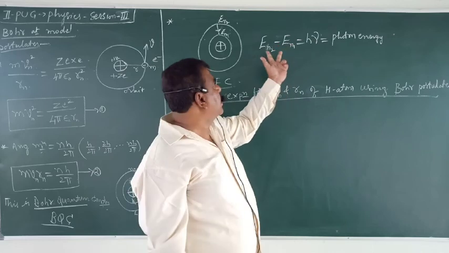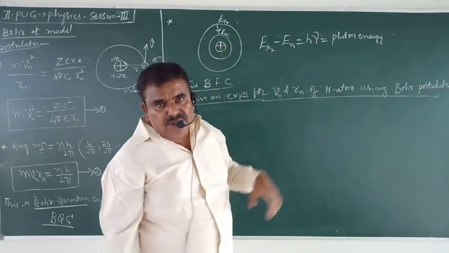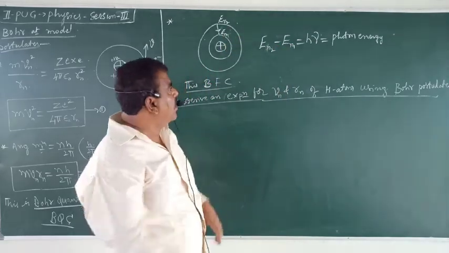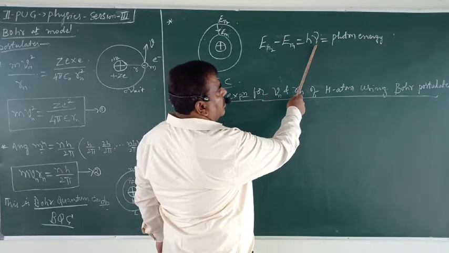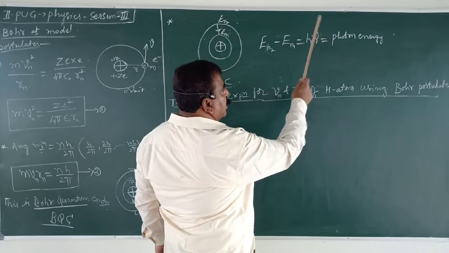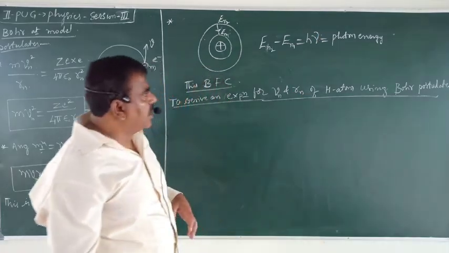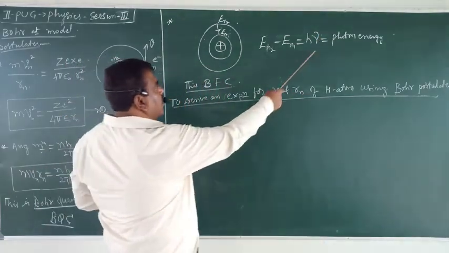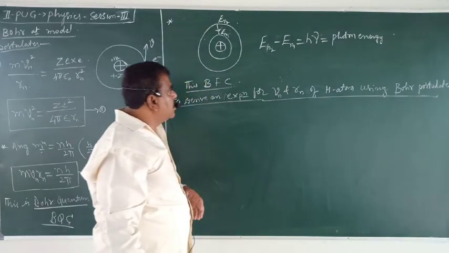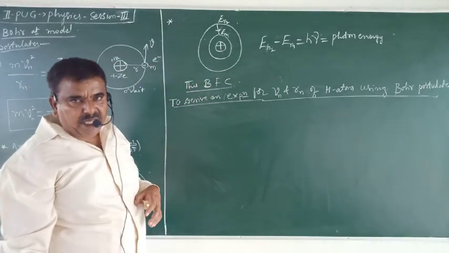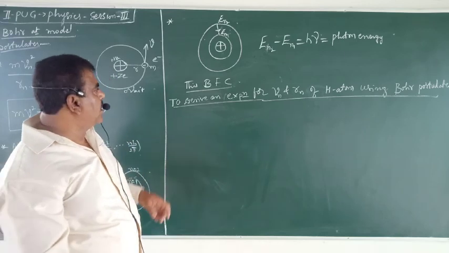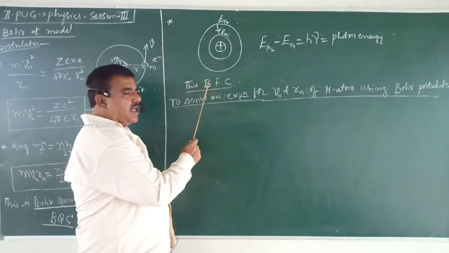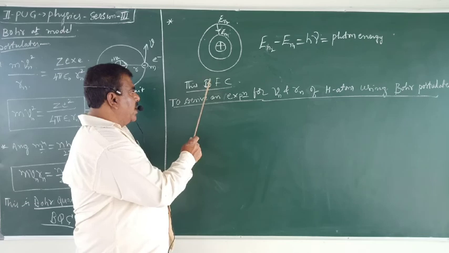The difference in energy of the two states, En2 minus En1, is emitted as a photon, where h is Planck's constant, nu is the frequency of the radiation, and the energy of a photon is E equals h nu. Okay? This is another very, very important statement. This postulate was given by Bohr.